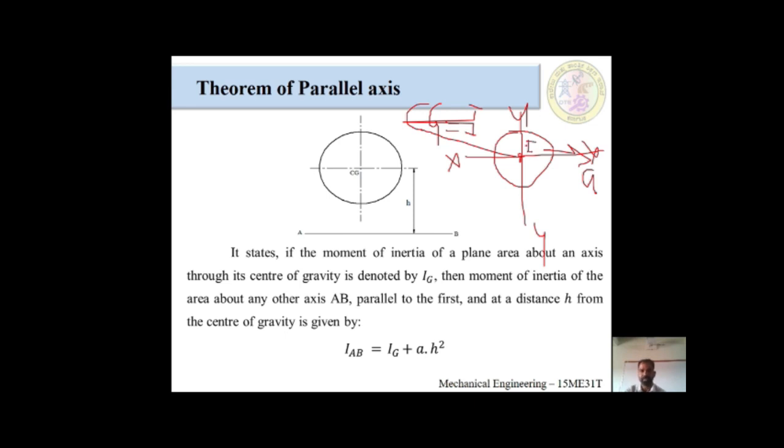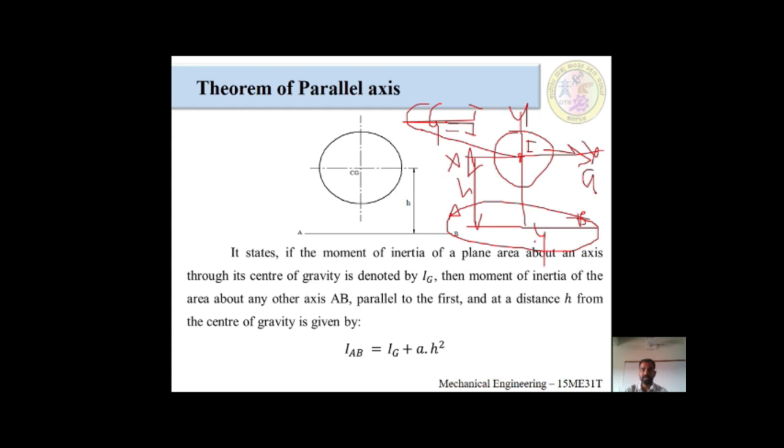After that, I am taking another reference line. This is AB. I want to find out the moment of inertia about this AB line, which is parallel to the x-axis. This total distance we call h, the height from the reference to the axis of the lamina.